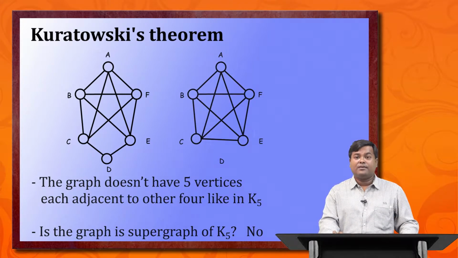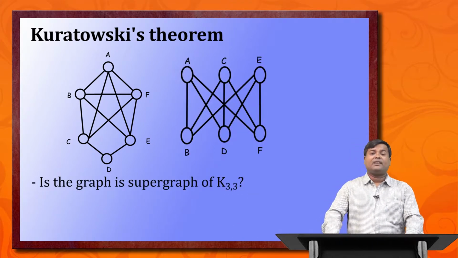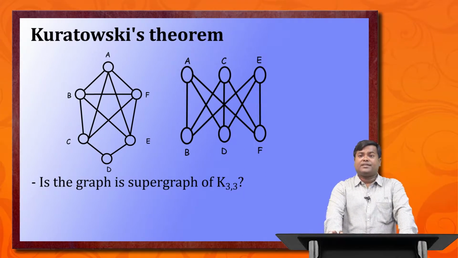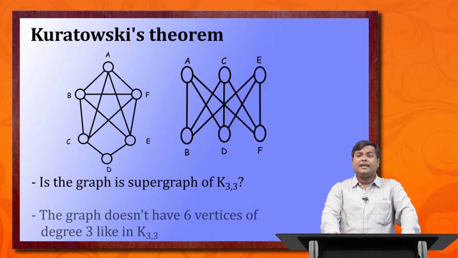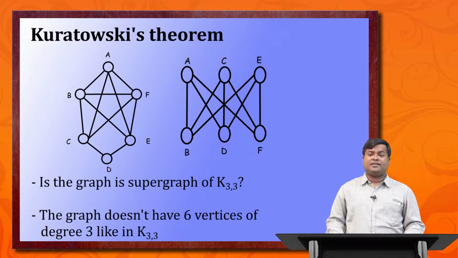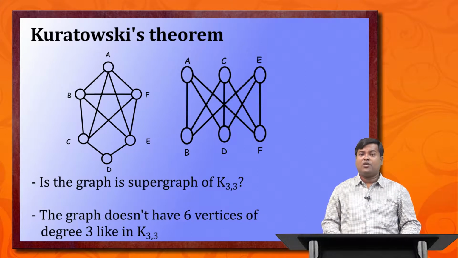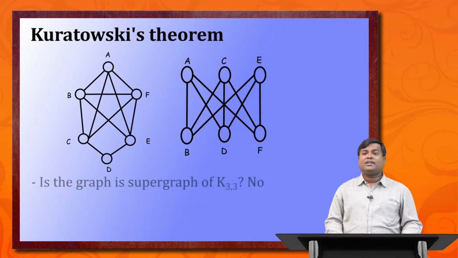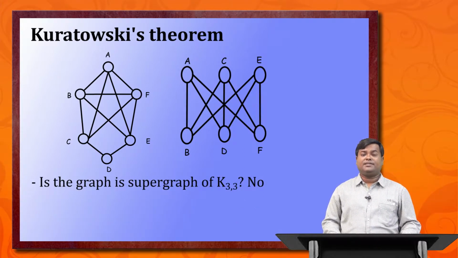Now we need to check whether this graph is a supergraph of K3,3. Let's see the diagram of K3,3. K3,3 has 6 vertices and every vertex has degree 3. In our original graph we also have 6 vertices, but the problem is that vertex D has only 2 edges incident on it, so D has degree 2. So definitely it is not a supergraph of K3,3.